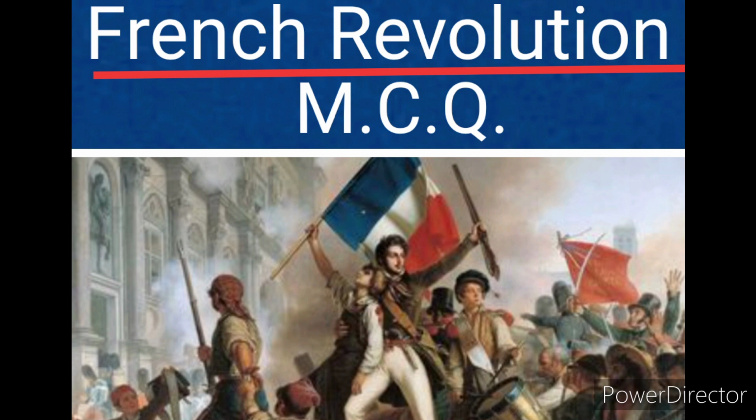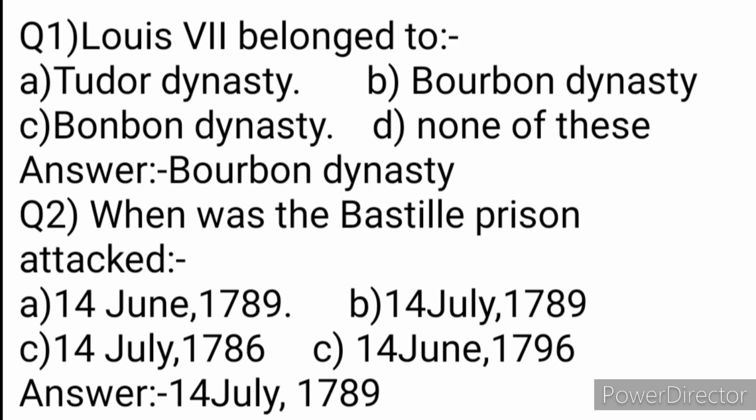MCQs. Number 1. Louis XVI belonged to A. Tudor dynasty, B. Bourbon dynasty, C. Stuart dynasty, or D. none of these. Answer is Bourbon dynasty. Next, when was the Bastille prison attacked? Options are 14 June 1789, 14 July 1789, 14 July 1786, 14 June 1796. Correct answer is 14 July